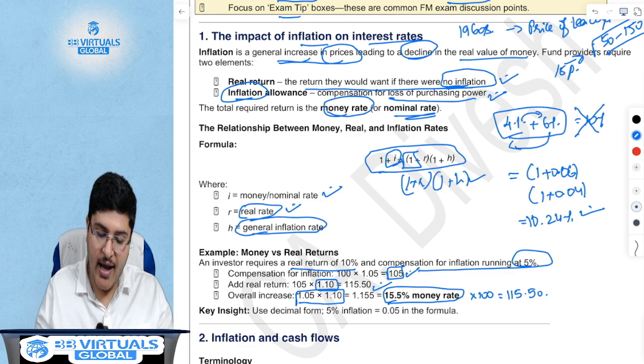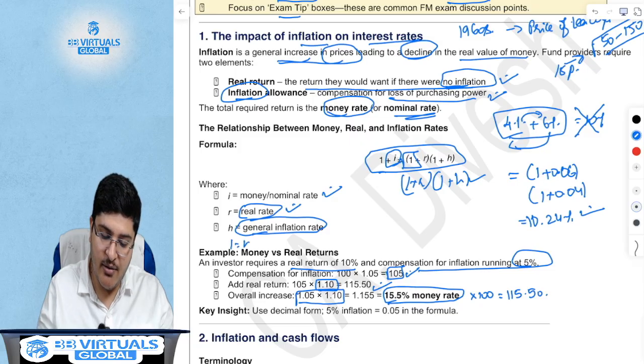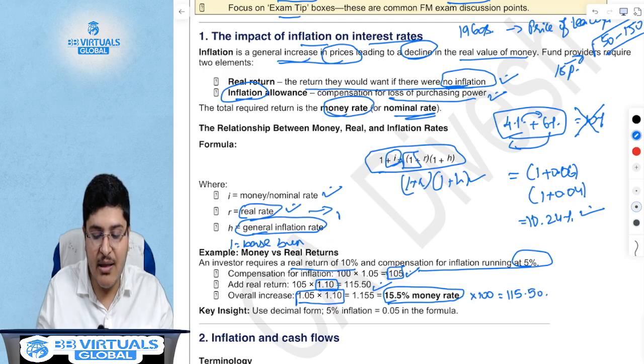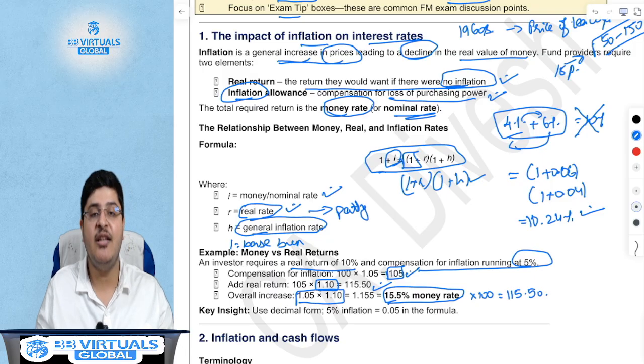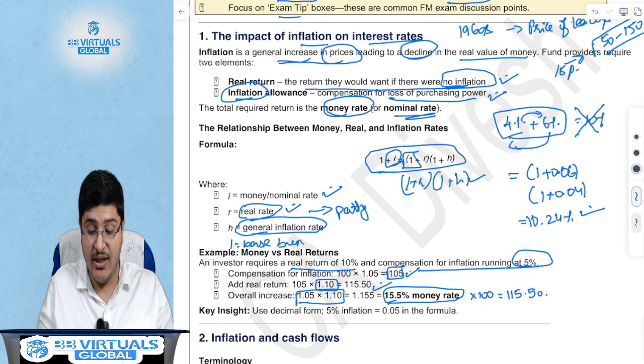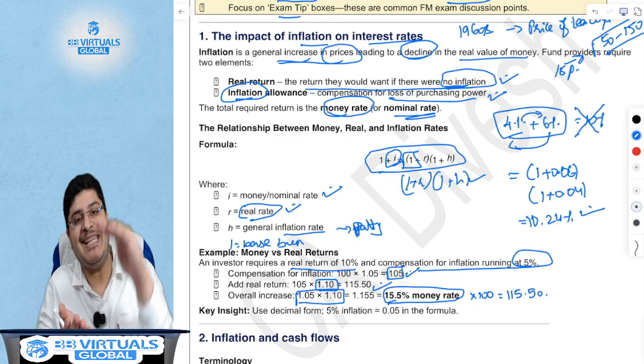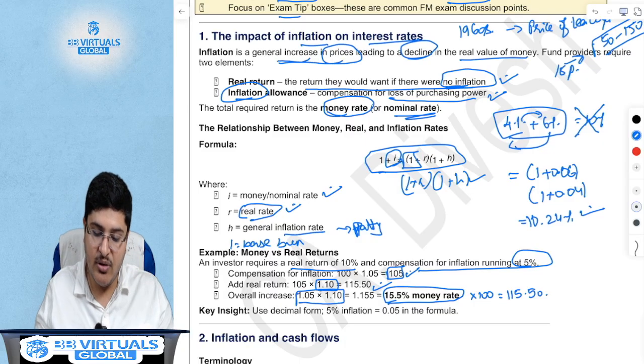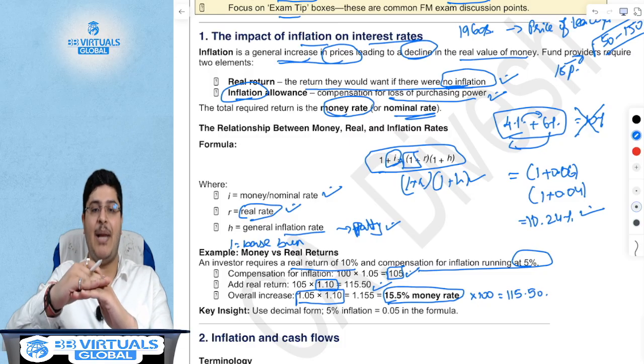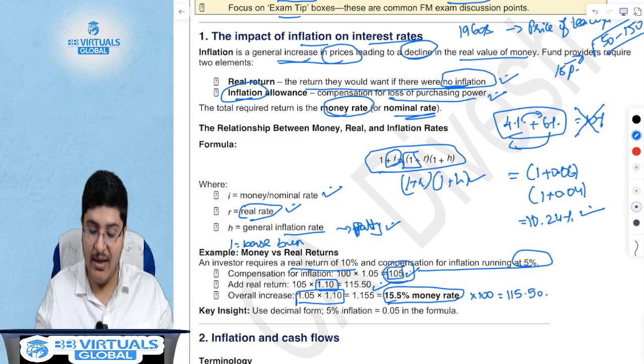If one is the base bun, think of R as the patty in a burger. Actually, think of inflation as the patty in the burger, because inflation increases the prices of goods. So on the base bun, you apply a patty.